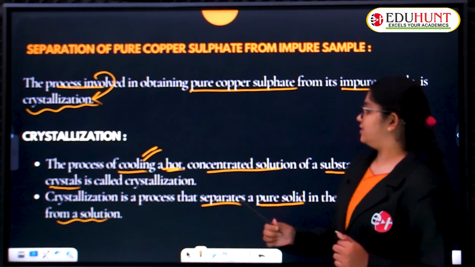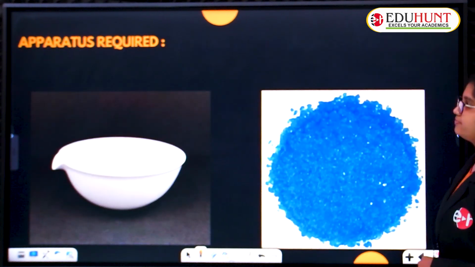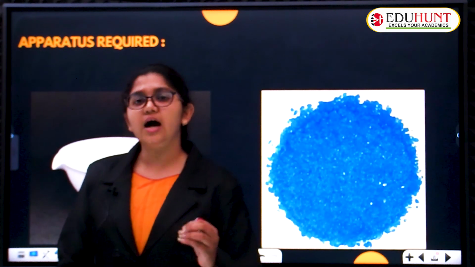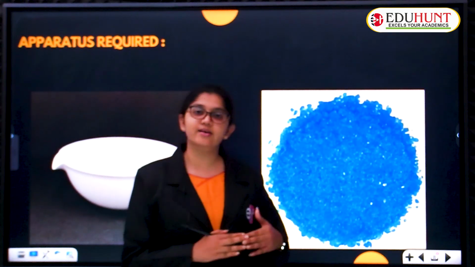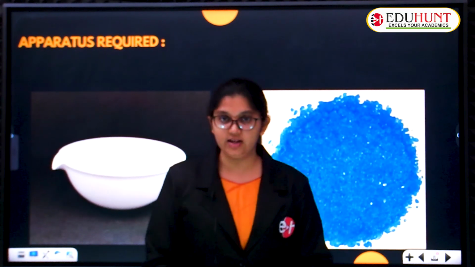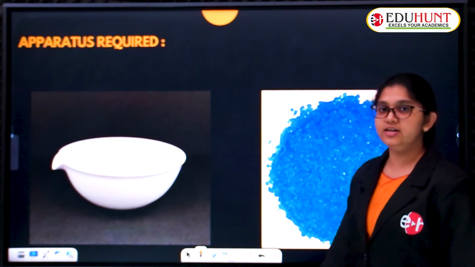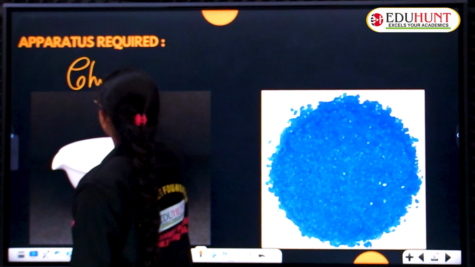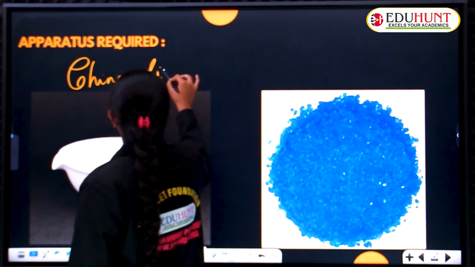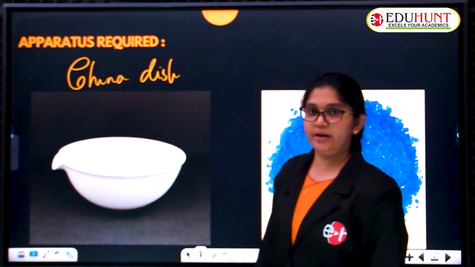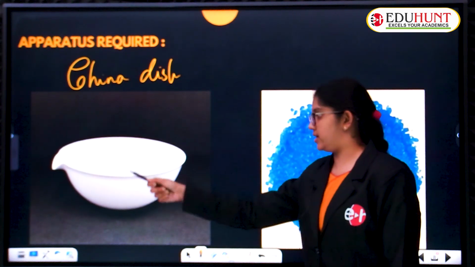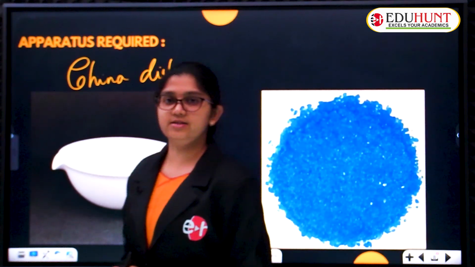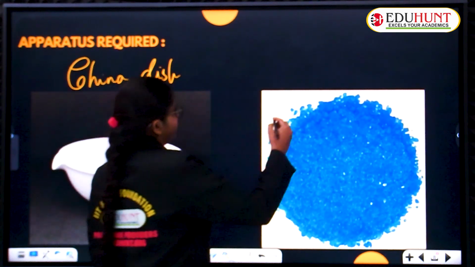Now, let's see what's next: the apparatus required for this process. What are the things we require for this experiment? We will see them one by one. The first picture is a china dish, made of porcelain. And the second picture is copper sulphate.